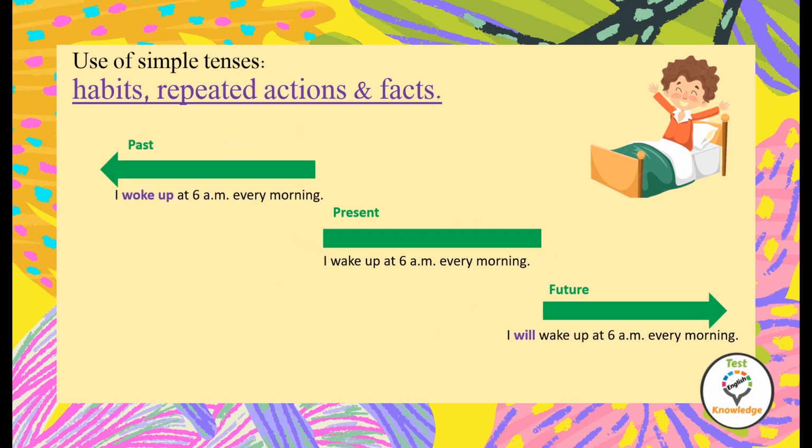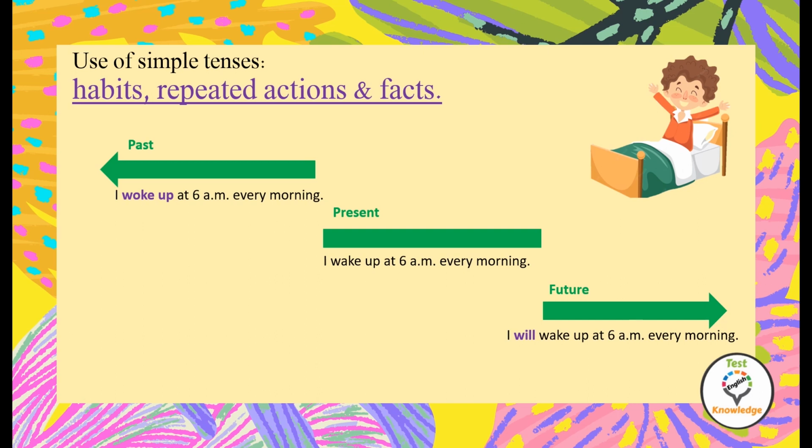Now let's look at these tenses on a timeline: the present, past, and future. We use simple tenses for habits, repeated actions, and facts. Do habits change often? No. Do repeated actions change often? Not really. Do facts change often? No, a fact is always a fact.